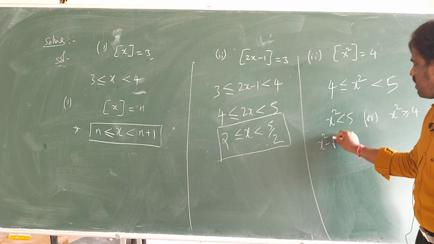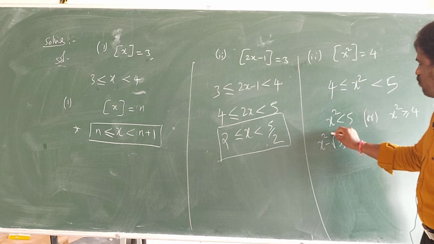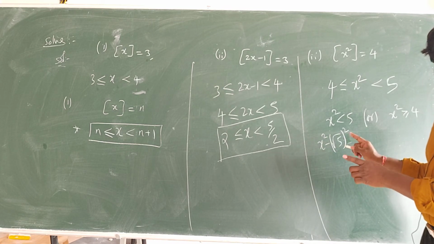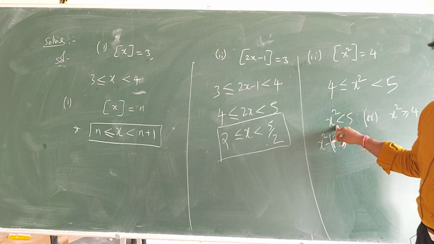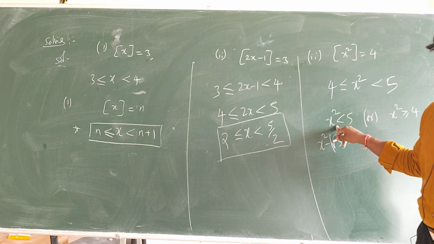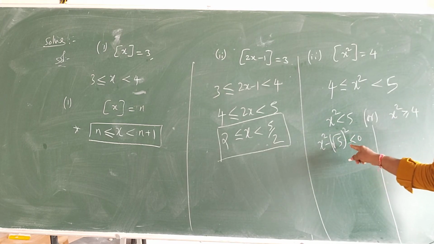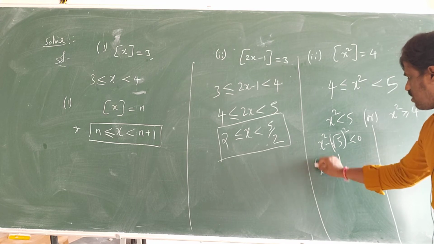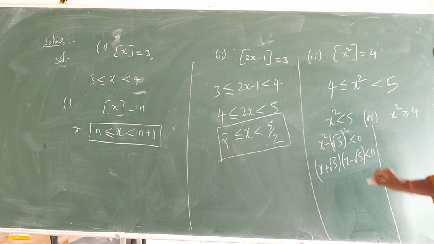X square minus root 5 square less than 0. I brought this 5 over here, wrote root 5 square, less than 0. This is the a square minus b square formula. X plus root 5 into x minus root 5 is less than 0.